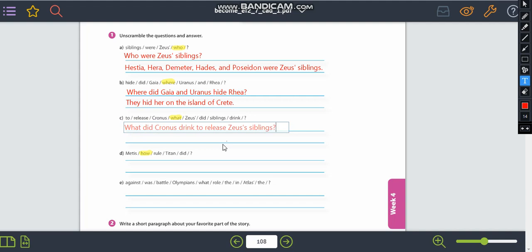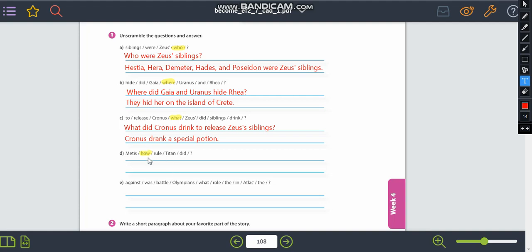So we had two possible subjects, Cronus and Zeus' siblings. To discover which one fits better, we had to take a look at the verbs drink and release to see which one matches the story, right? So what did Cronus drink to release Zeus' siblings? He drank a special potion. Cronus drank a special potion. If you wrote he drank, no problem. If you wrote Cronus drank, no problem as well.